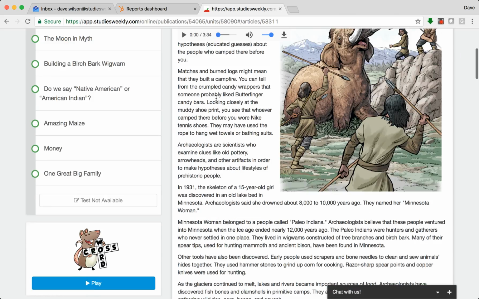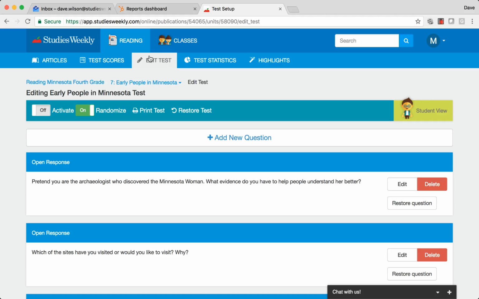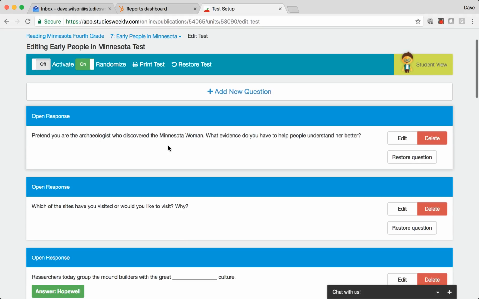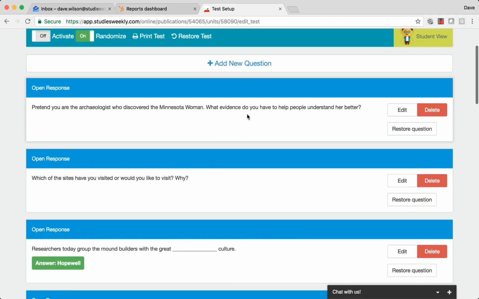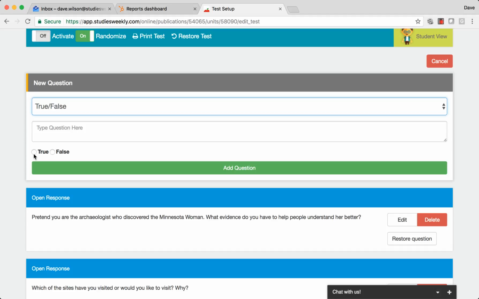Now, once you are done with the weekly unit, you can come up here. We've got tests. So you can click Edit Test. It's going to give you all the questions that are associated with this particular weekly unit. If you don't like the question, you can edit it or delete it or add your own. Choose a question type. So say we're going to choose true, false. You create the question, select whether it's true or false, and add that question.